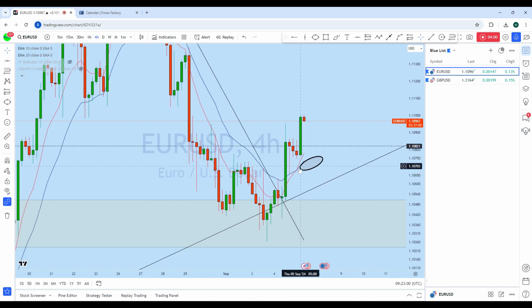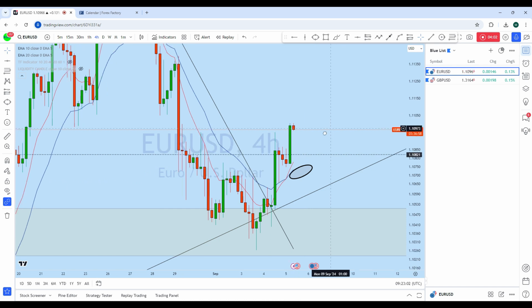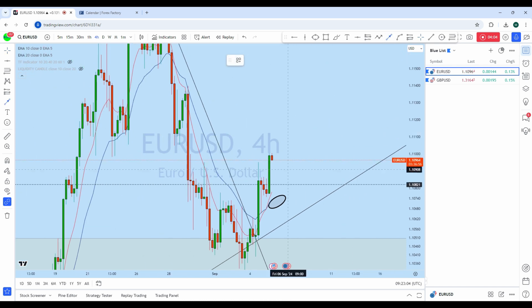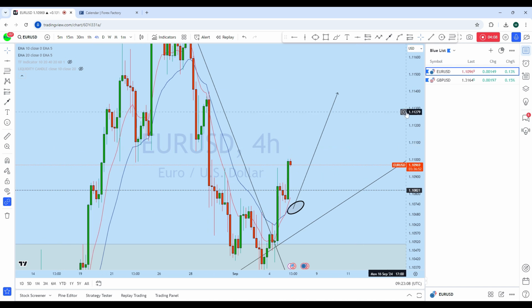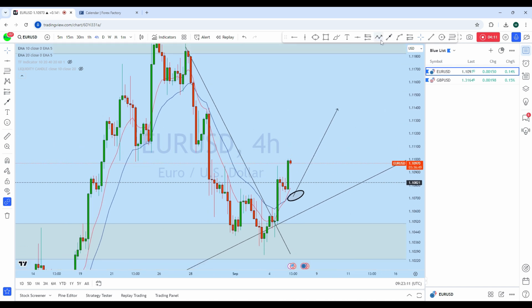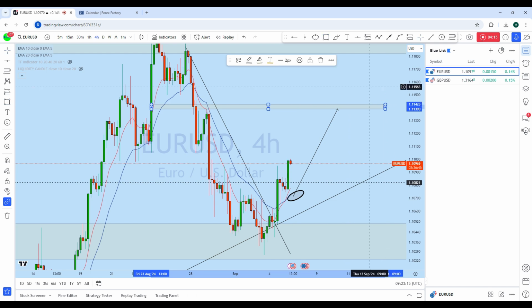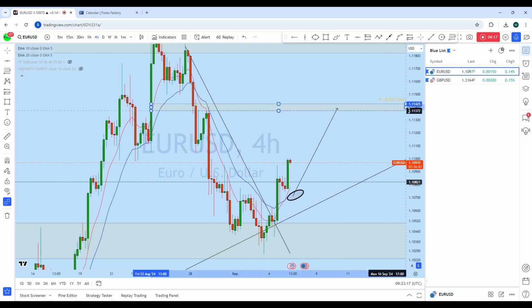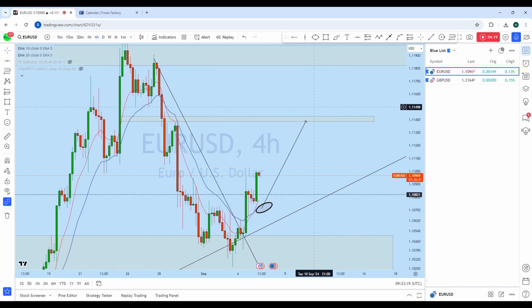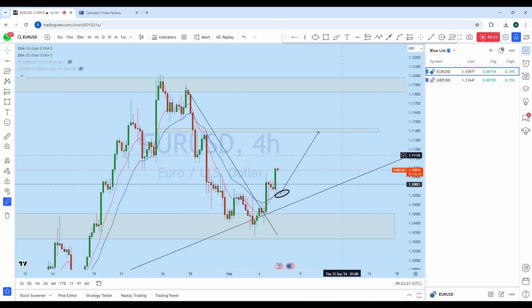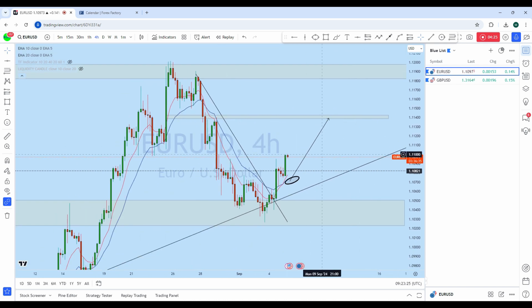If the price drops below into this imbalance, we will be looking for an entry opportunity for this potential bounce, and I think that in the first move we can expect it to go back to this resistance line above this red candle. So we will keep our first target at that level, and most likely we can hold it for the full move if we see that euro dollar has given us that potential price action for further movement.